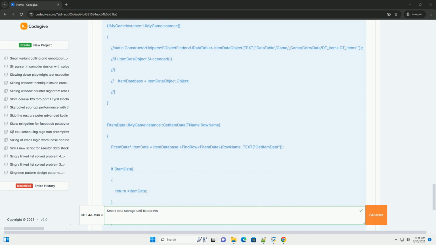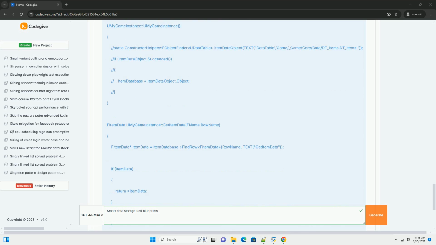Structs: structures are custom data types that group together related variables of different types. They are lightweight and efficient for organizing small amounts of related data. Think of a struct as a container for variables. Example, a struct for character stats. A USTRUCT(BlueprintType) makes the struct accessible in blueprints.